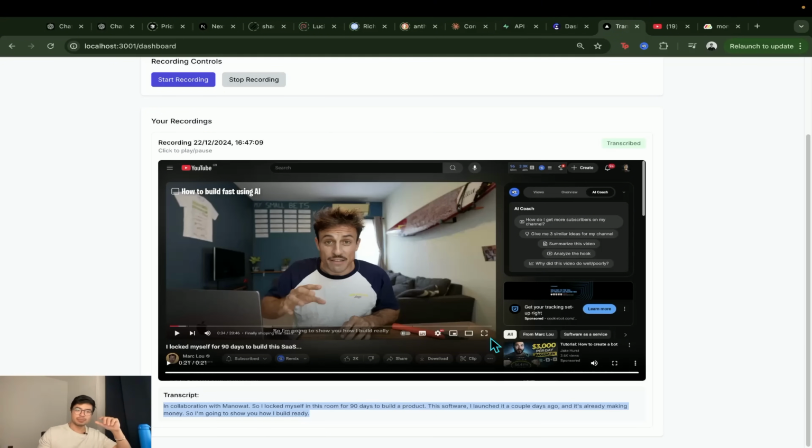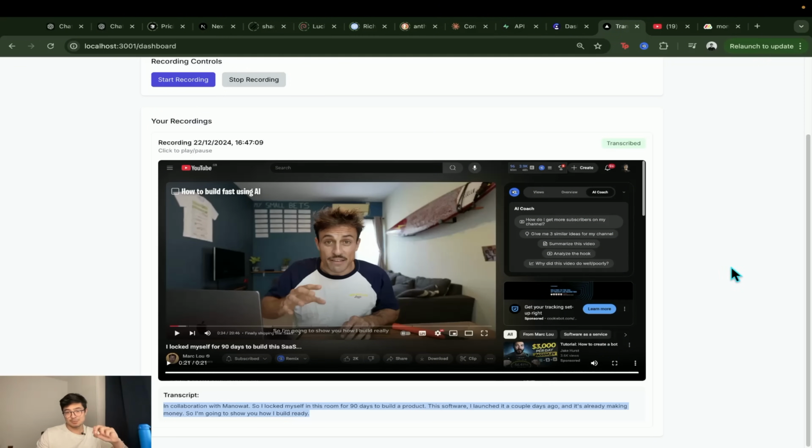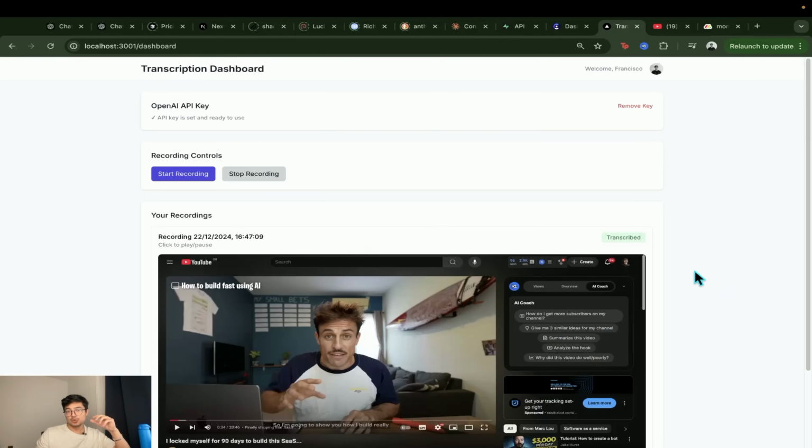or they have their own user and password. But what I didn't show you is, I think we didn't do the folders. Ideally we would have a selection of folders and say, I want the recording to be saved in this folder and whatnot. But I think this is amazing for the little time that I spent building this. If you want to add more things, then you would add, as I mentioned before, Supabase in the background, so you can store the recordings, the transcriptions, the API keys from the user, so that when they log in again, they don't have to do it. I mean, in this case, it's a bit different. And any sort of data that you want to keep once the user logs in a second time.